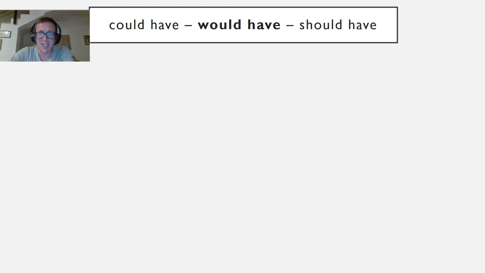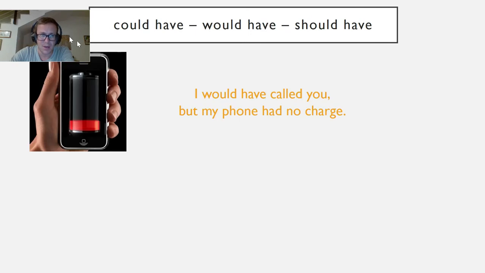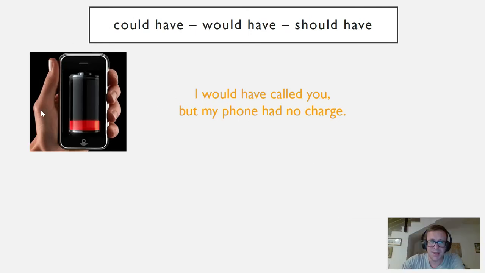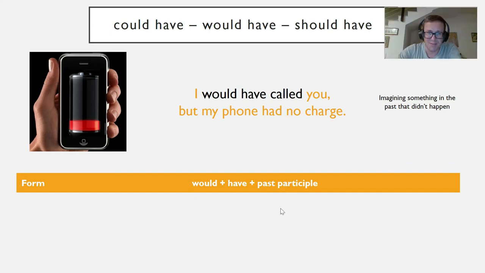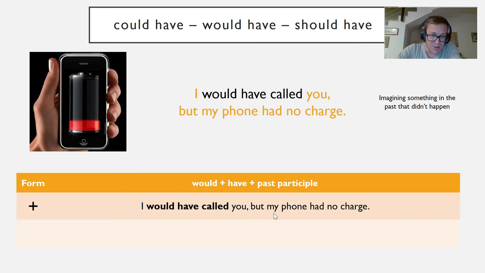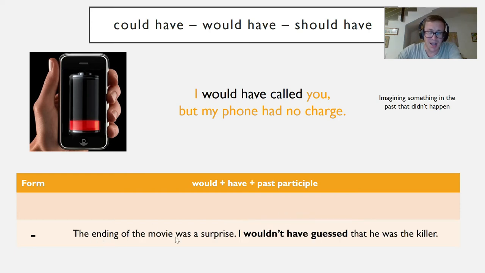Now let's look at would have. Look at the picture. So his phone is out of battery. I would have called you, but my phone had no charge. So this is would have. And this is when we imagine something in the past that didn't happen. Could have is possible. In this one it's an imaginary past. And it's the same kind of structure, would have plus past participle. I would have called you, but my phone had no charge, sorry.